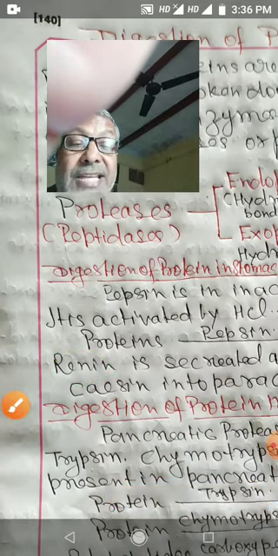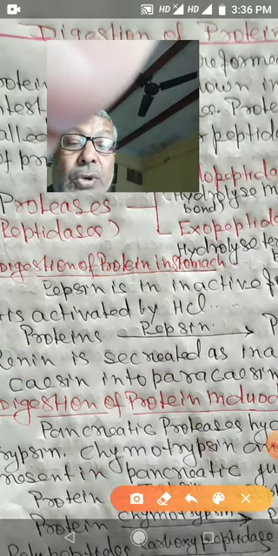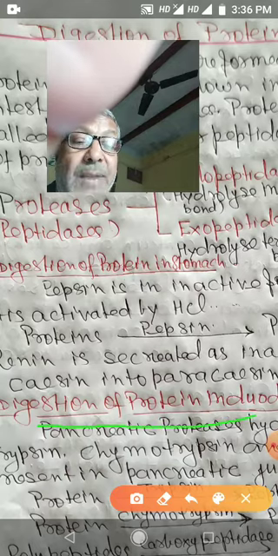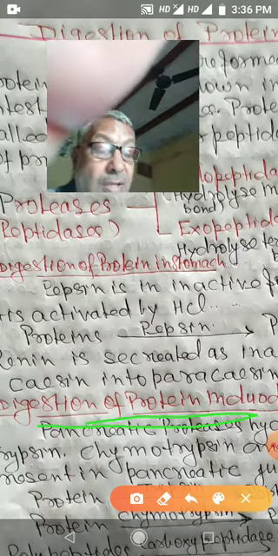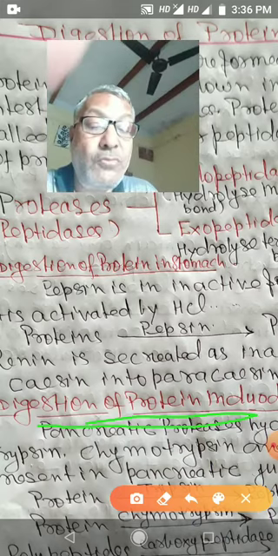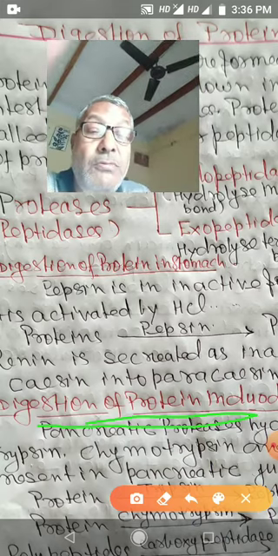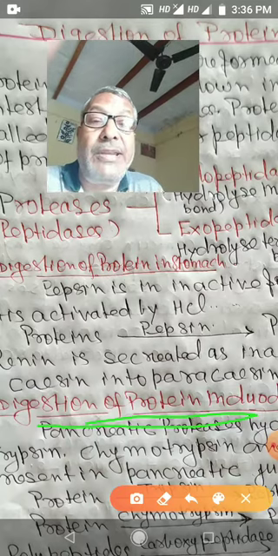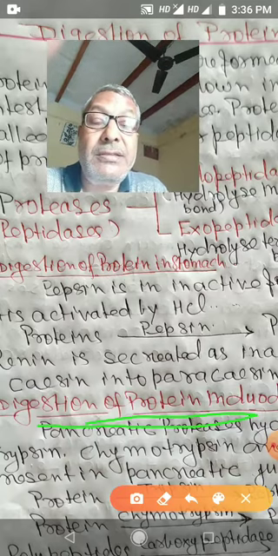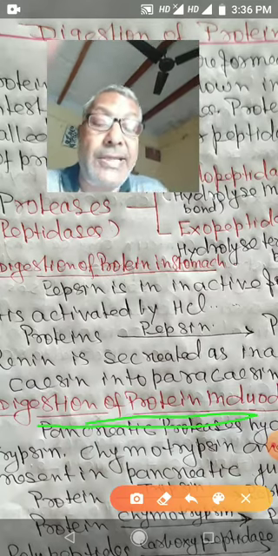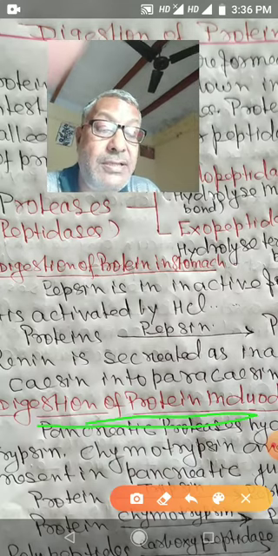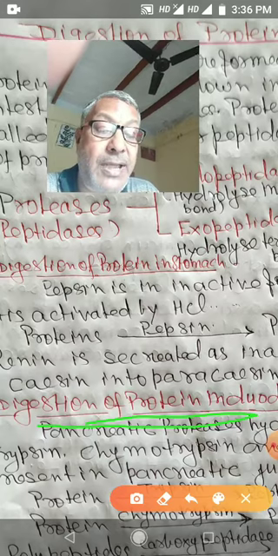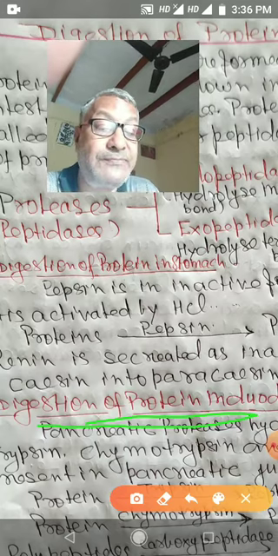Next is the digestion of protein in the duodenum. So the next part is the duodenum, where digestion of protein will continue. In the duodenum, there is an alkaline medium due to bile, and pancreatic juice contains three enzymes: trypsin, chymotrypsin and carboxypeptidase.